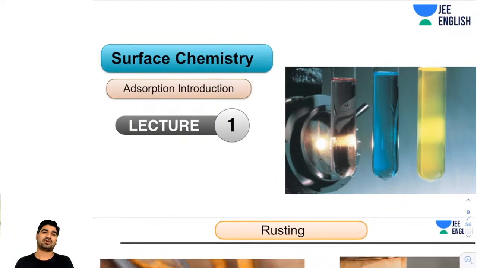So how many of you are ready for today's class? Are you ready for surface chemistry, guys? Yes, tell me. Are you ready for it? Rayan is asking, but sir, CBSE reduced NCERT.